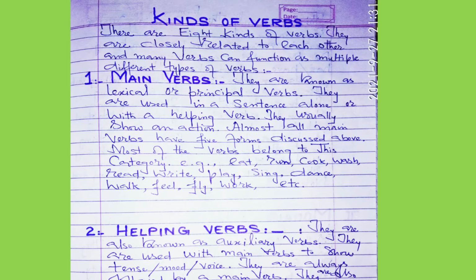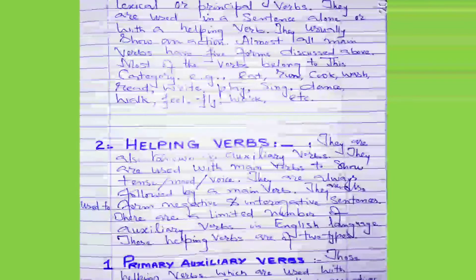For example, she eats food. I eat food. They eat food. I ran. I run. She cooks food. She washes clothes. We can make sentences of these main verbs easily. This is a very easy job. Now the second type. This is most important.